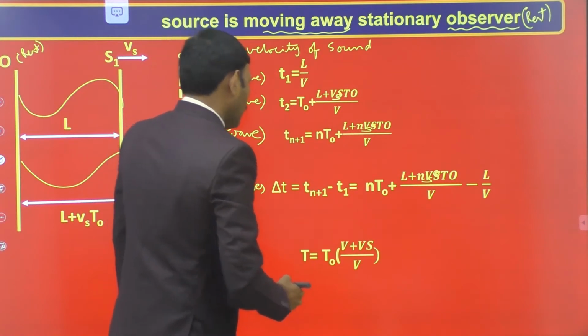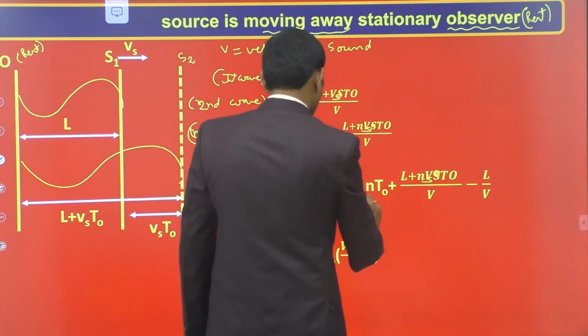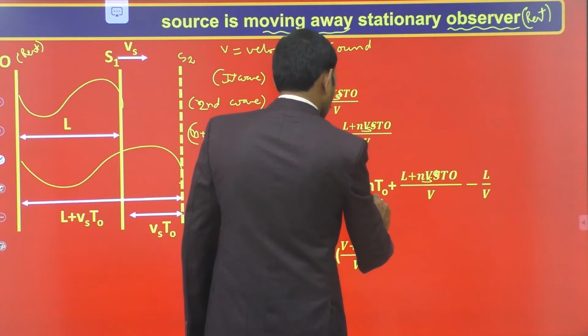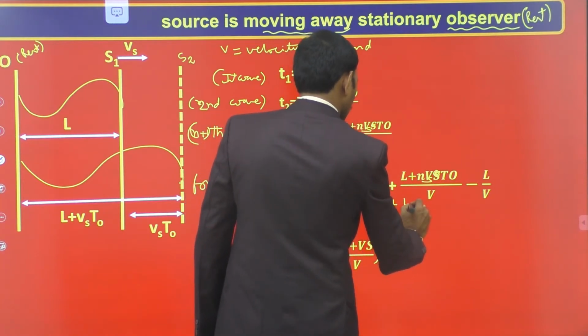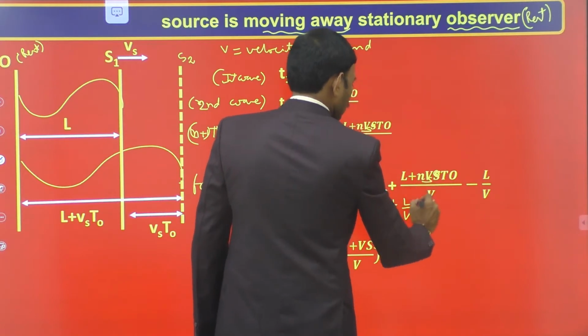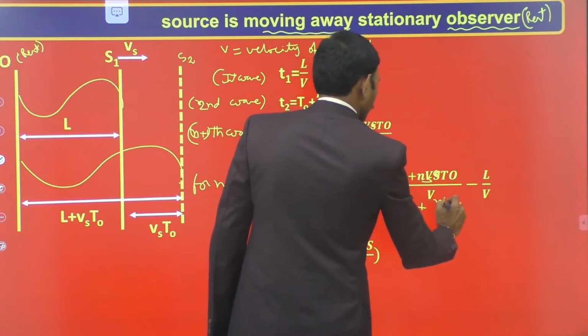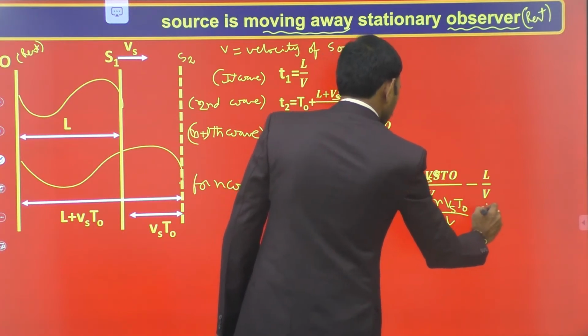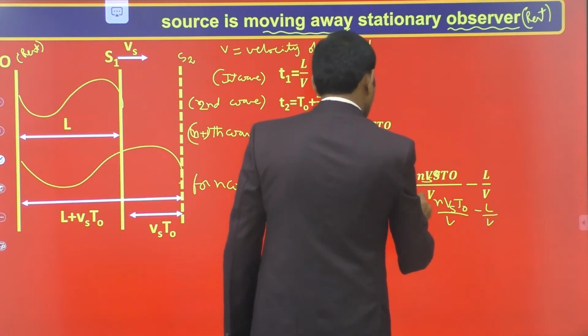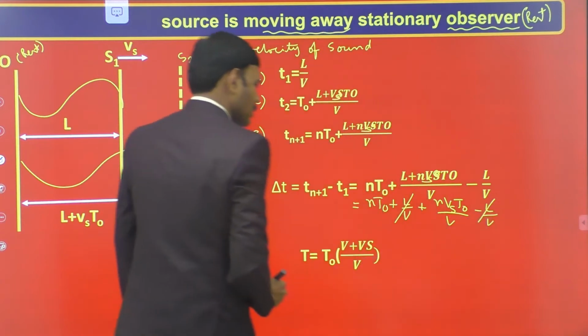By completing this derivation, we get n T0 plus L by V, divided with V plus n Vs into T0 by V, minus L by V. From this, L by V gets cancelled.